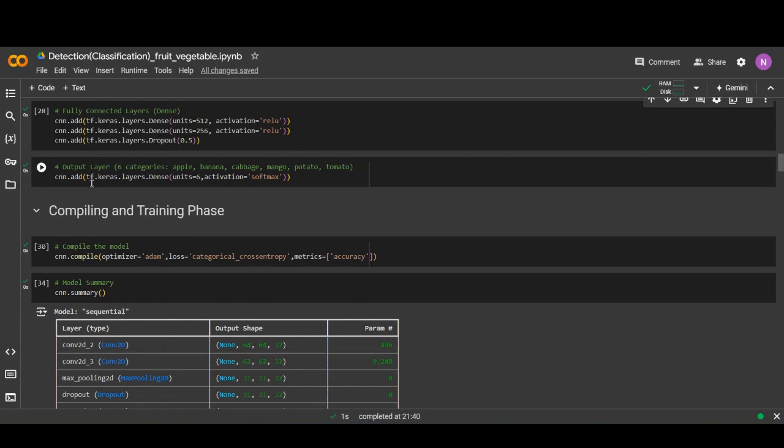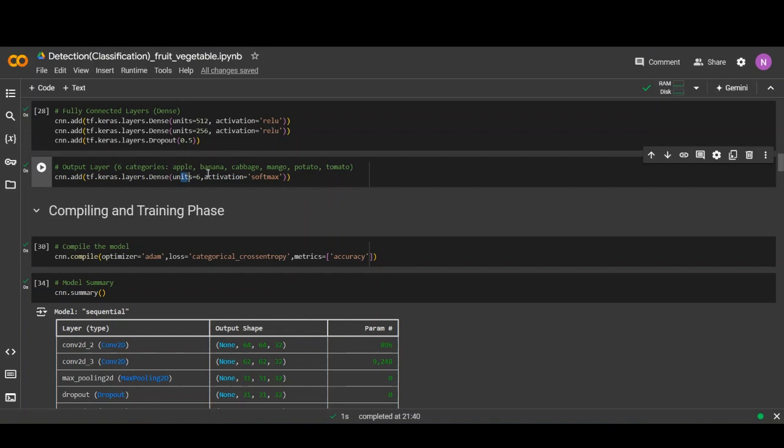After that, at the last level, we have added one output layer. In this layer, we have used 6 units, because we detect 6 categories of vegetables and fruits: 3 categories of fruit, apple, banana and mango, and 3 other categories, cabbage, potato and tomato, which are vegetables.